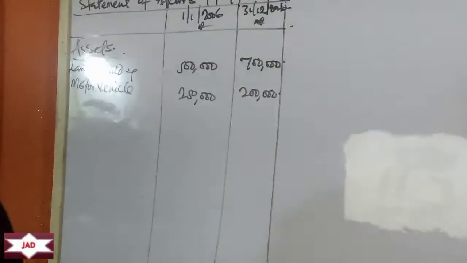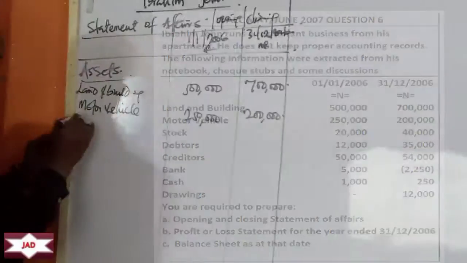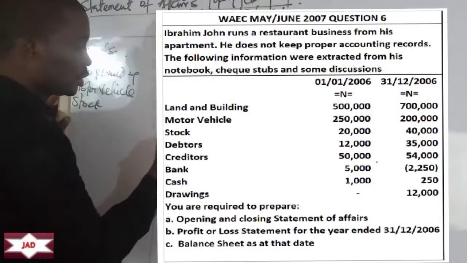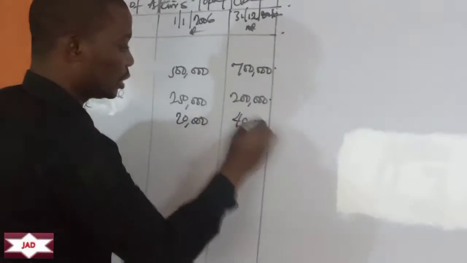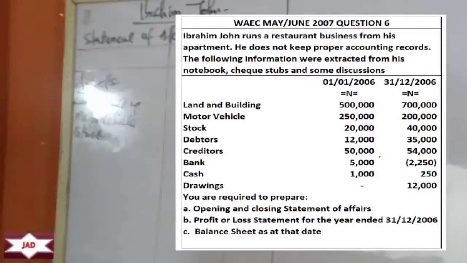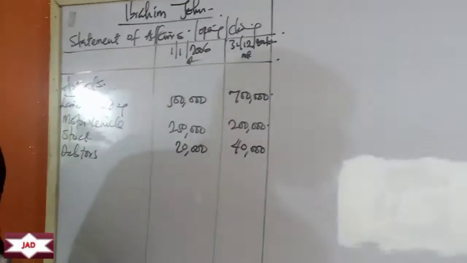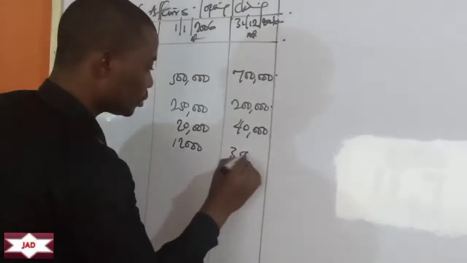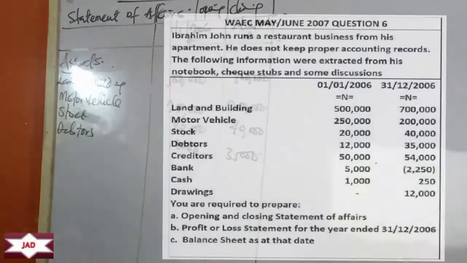The next one we have stock. Beginning of the year is 20,000, end of the year is 40,000. So we have stock, 20,000 here and 40,000 here. The next one we have debtors. Beginning of the year is 12,000, end of the year is 35,000. So we have debtors, beginning of the year 12,000, end of the year 35,000.